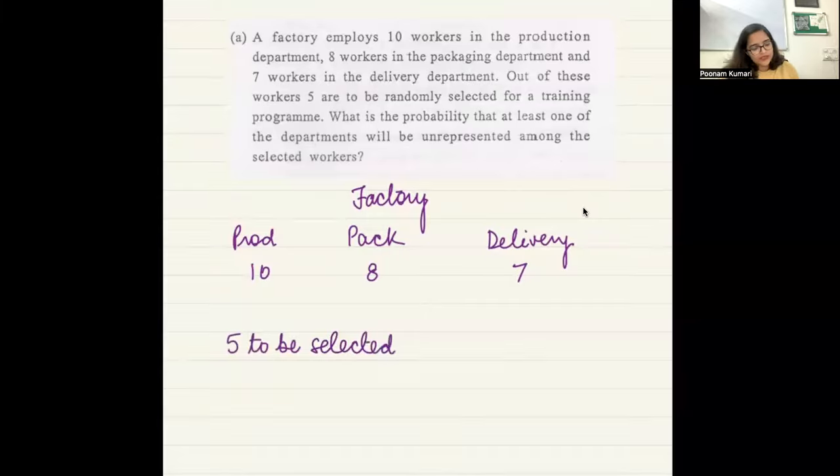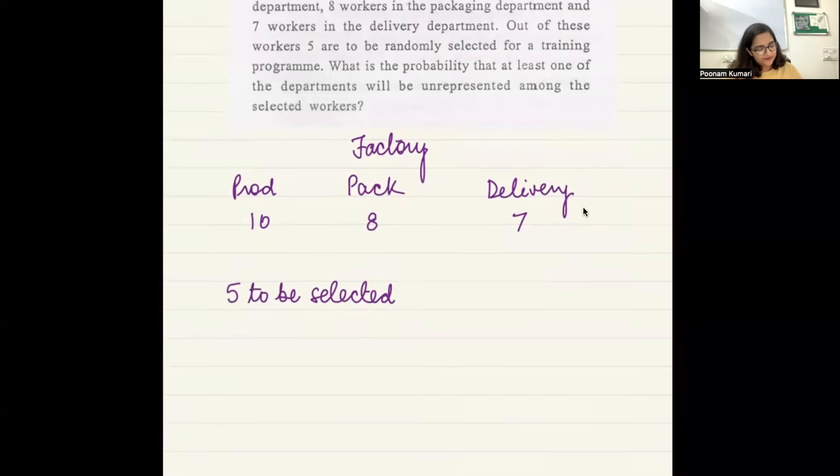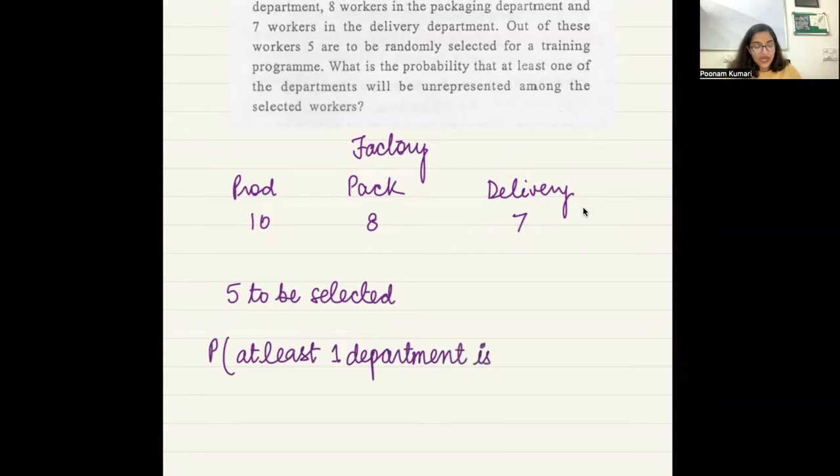Now, what is the probability that at least one of the departments will be unrepresented? Probability that at least one department is unrepresented, not represented. Okay. This is what you have to find.